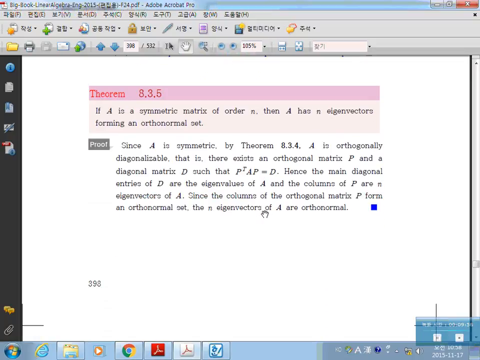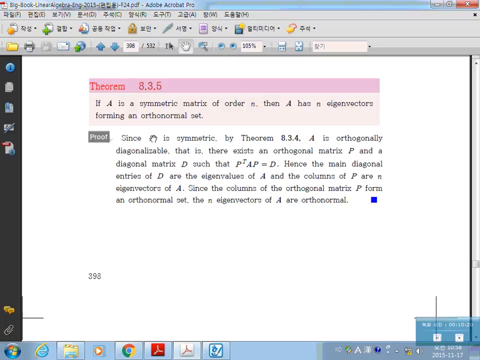Okay, theorem 5. If A is a symmetric matrix of order n, then A has n eigenvectors forming an orthonormal set. If you have an n by n symmetric matrix, then A has n eigenvectors forming an orthonormal set.